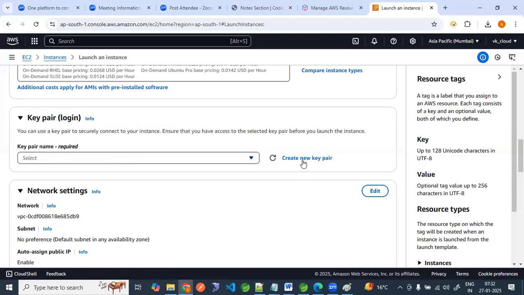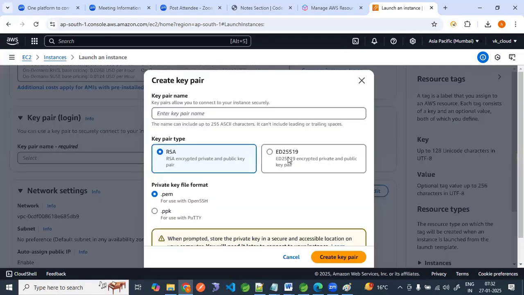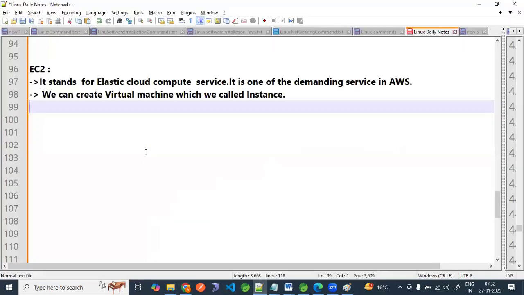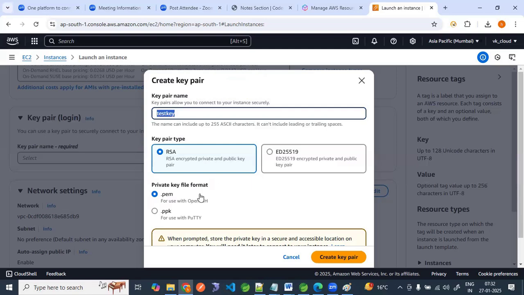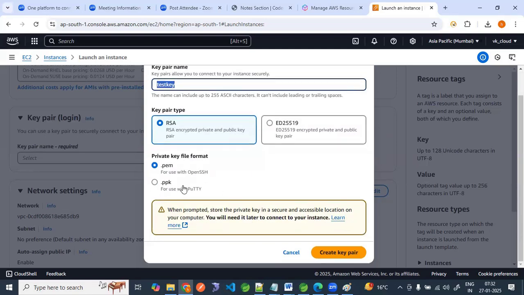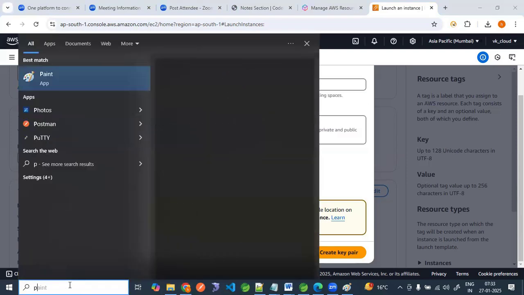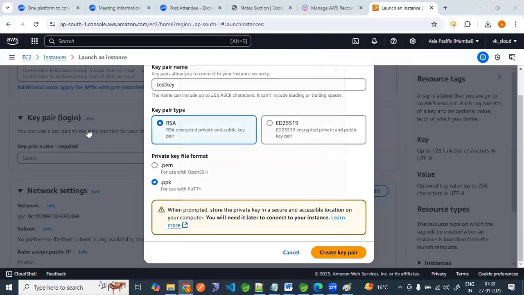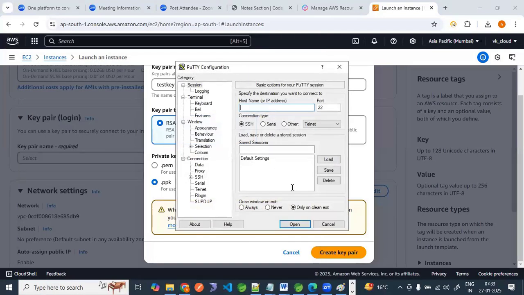So let me create a new pair. I will give the key pair name, let's say test key. This will be the name of my test key. There are two options: one is PEM file and one is PPK. If we use PPK, then we use the Putty agent. We can use that key here and connect to that particular server.